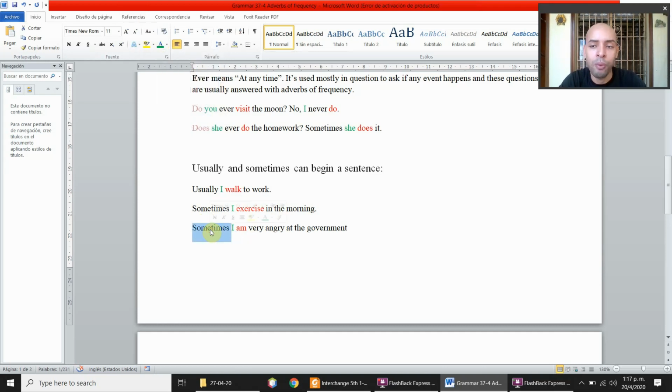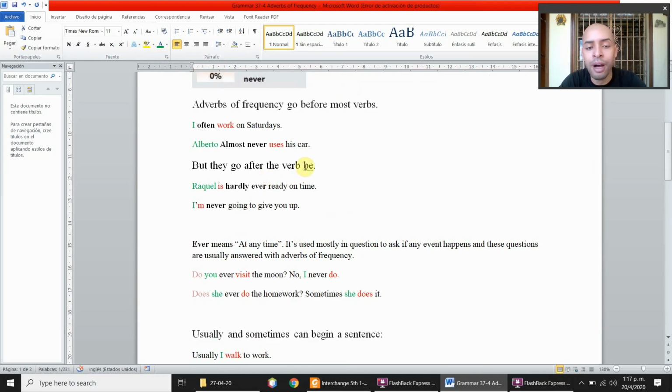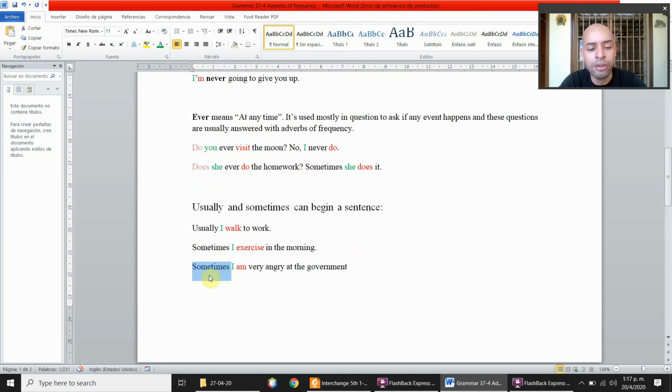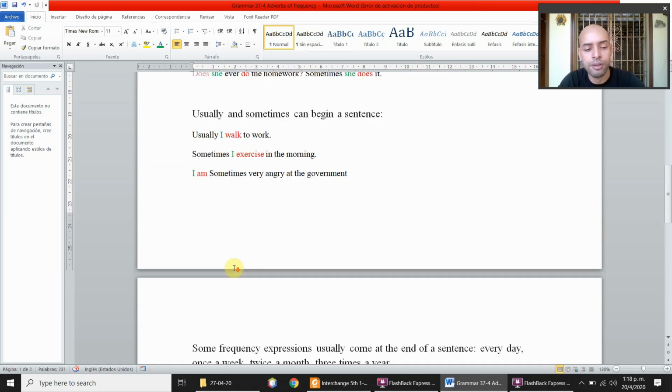Well, what does the rule say? They go after the verb be. So you can use sometimes at the beginning of the sentence or after the verb be. In the other case, we put it before the normal verb, but since we're using the verb be here, it goes after. It can be at the beginning or after. It's your choice.